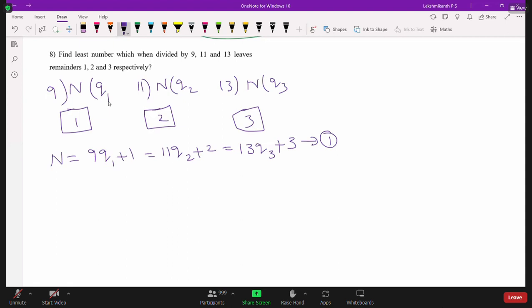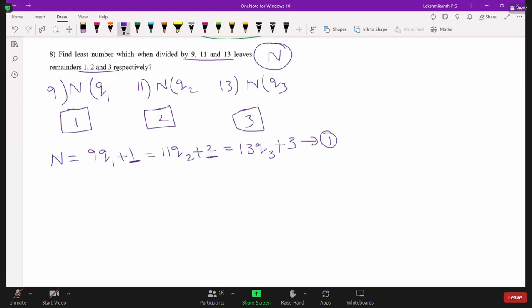I'm going slowly. Find the least number which when divided by 9, 11 and 13 leaves remainders 1, 2, 3. Let us consider that number n. So n can be written as 9 times q1 plus 1, because 1 is the remainder, 11 times q2 plus 2, where 2 is the remainder, and 13 times q3 plus 3, where 3 is the remainder.